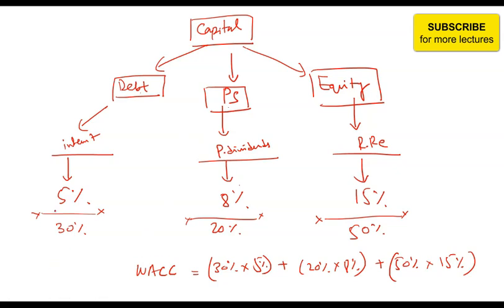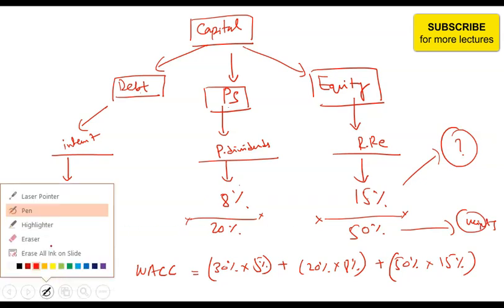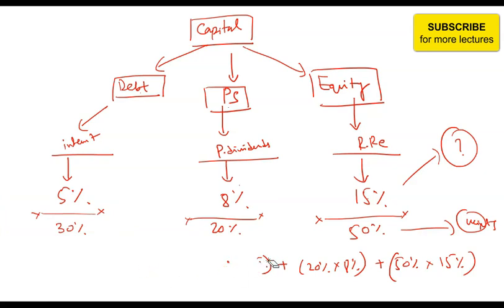Now there are two questions. In order to arrive at WACC, you need to know these costs of capital and you need to know these weights. So the question is, how do you get these costs, 15, 8 and 5, and how do you get these weights, 50, 20 and 30? First let's discuss weights because that is the easier part, and then we will go on to discussing the costs. When you are finding out weights, there are multiple ways. One of the key ways is that you look at the company's balance sheet, and on the balance sheet you can find out how much is debt, how much is preferred share, how much is equity.